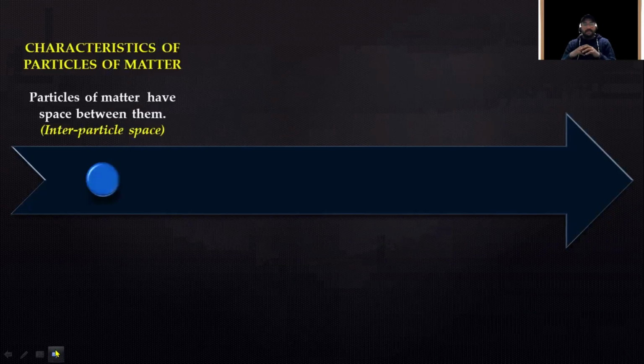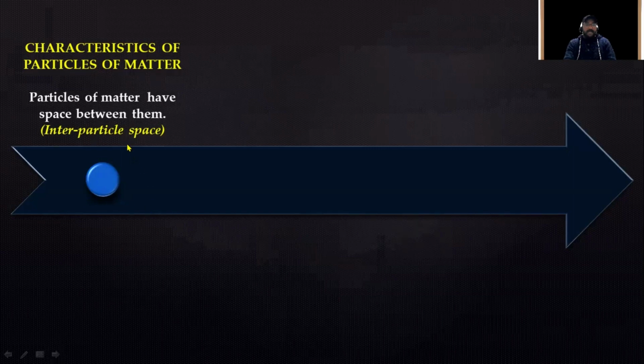Moving ahead, let us understand what makes solid, why some matter is in the solid state, why some in liquid state, and others are in gaseous state. So it all depends upon the characteristics of particles of matter. Since matter is made up of particles, there are certain characteristics of particles of matter. The first characteristic is that particles of matter never stay at rest. Though the magnitude of their motion differs from one state to another, they do not remain at rest, or at one place.